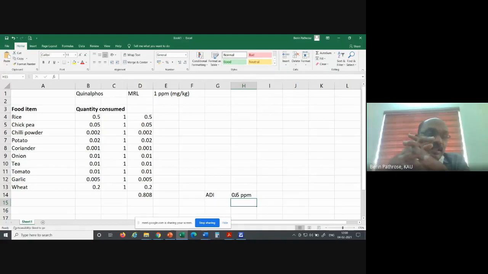But if you have some problem with the ADI value, then the government will prescribe that instead of 5 days, you should harvest only after 10 days. Then the maximum residue limit will decrease, because with each passing day, the residue will decrease. So in this manner, the government will adjust. That is how we calculate. We compare ADI and MRL.